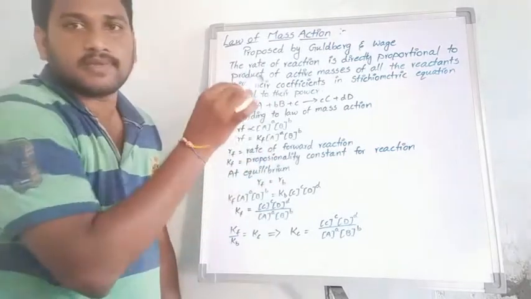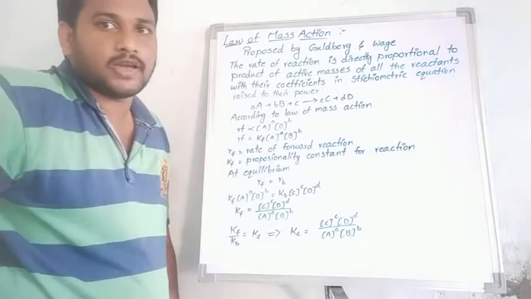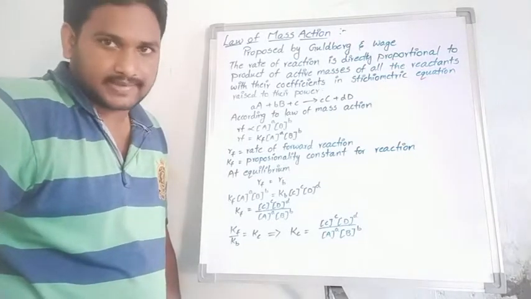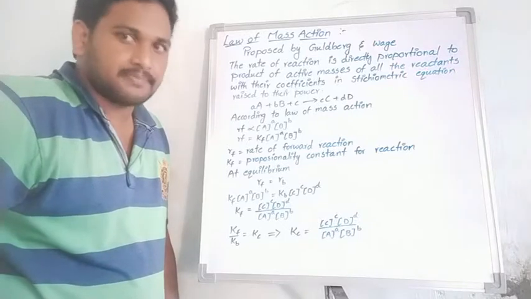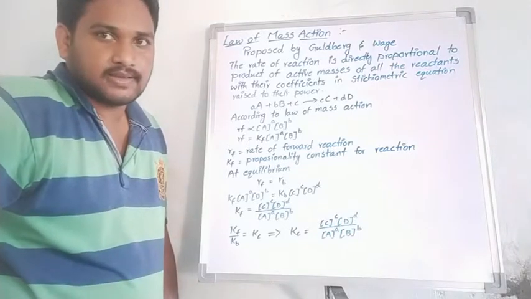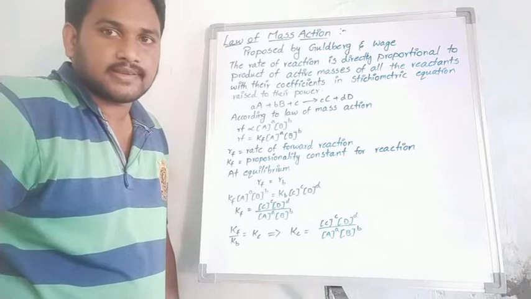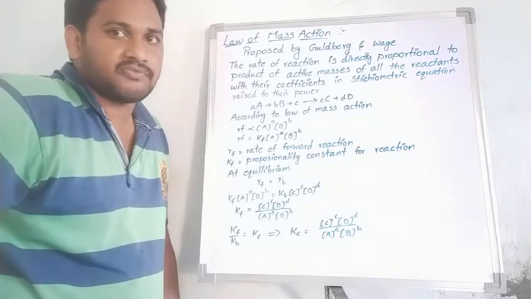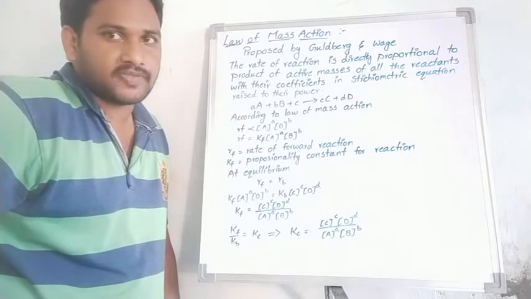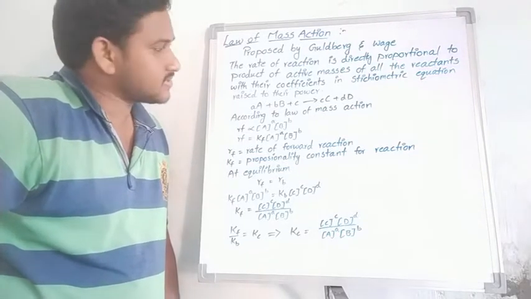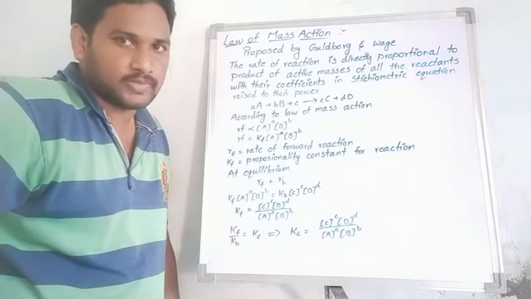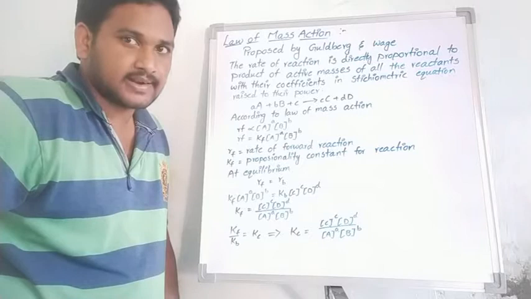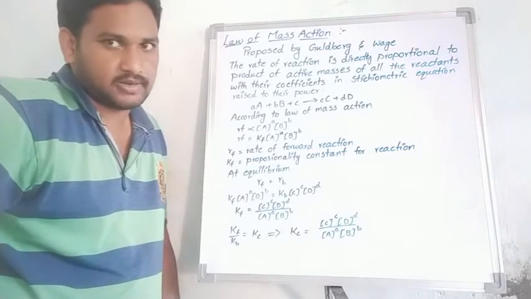Students, repeating once again, the statement of the law of mass action proposed by Goldberg and Waage: at constant temperature, the rate of reaction is directly proportional to the product of the concentrations of the reactants, where concentration is nothing but active mass, with their coefficients raised as powers.